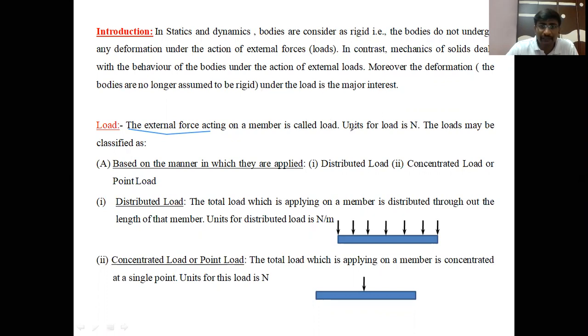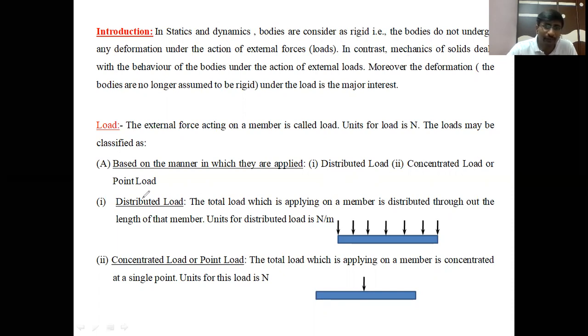The unit for load is newtons, because load has the same units as that of force. Loads may be classified in different ways, based on the manner in which the forces are applied on the bodies. The first classification is distributed load.